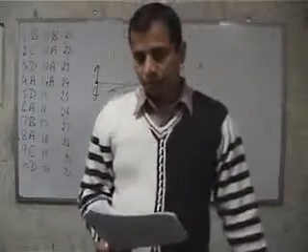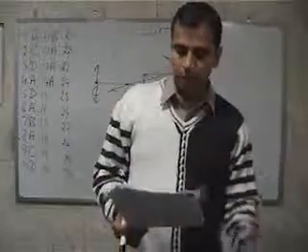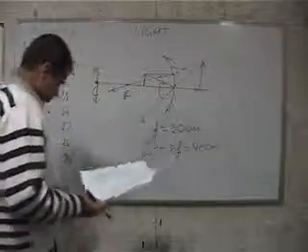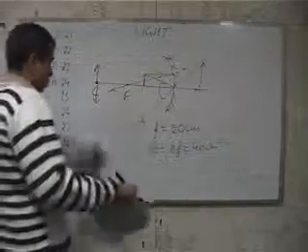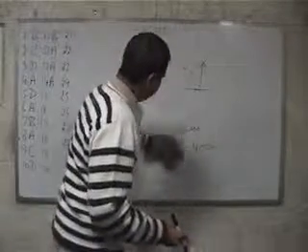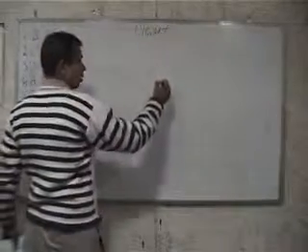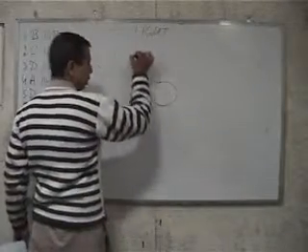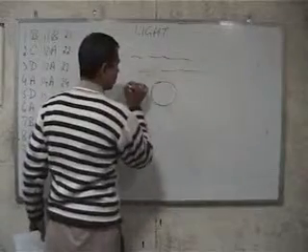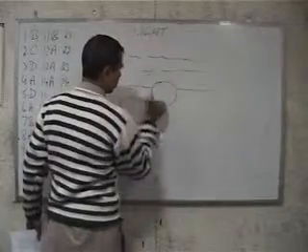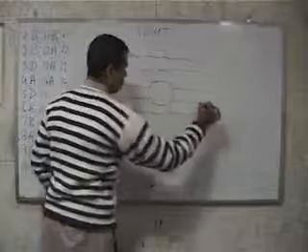Question number 15. The reason for shining of an air bubble in water is. Now, let us say this is an air bubble which is present in water.